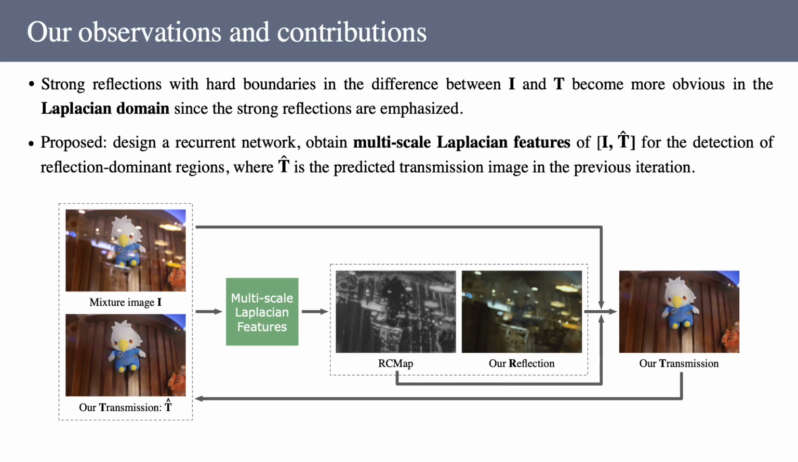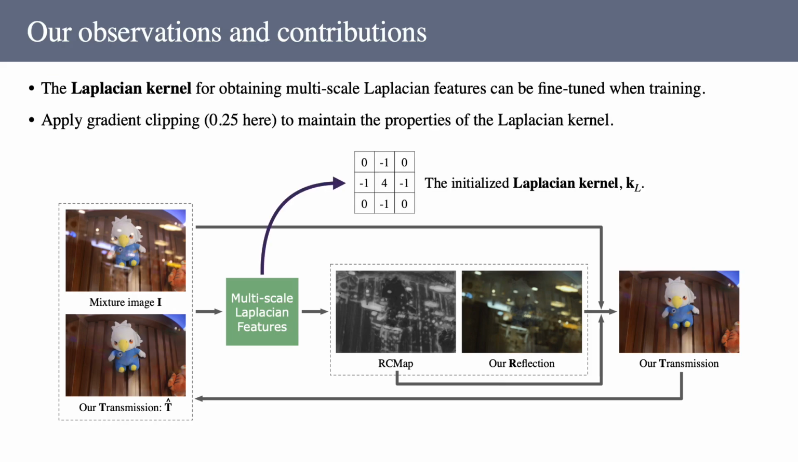We assume such a behavior of the Laplacian operator is beneficial to detect reflection-dominated regions, and we propose to design a recurrent network, obtain multi-scale Laplacian features of I and the predicted T, for detecting strong reflections. We extract this feature by convolution operation, and initialize the convolution kernel as a Laplacian kernel, update it when training. To maintain the properties of the Laplacian kernel, we also apply gradient clipping to the learned kernel.